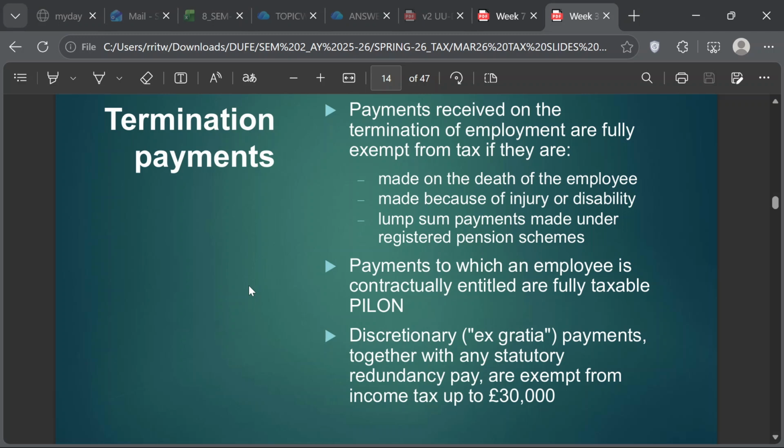Ex gratia payments are exempt up to 30,000. But generally any payment made on the basis of your work done or your contractual rights will be taxable, and PILON is also taxable.